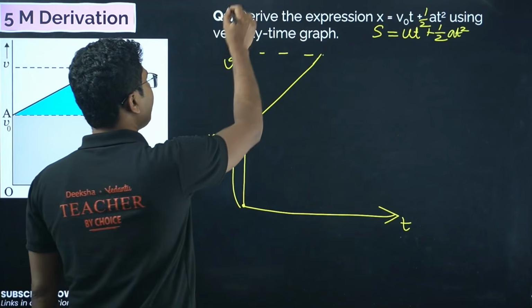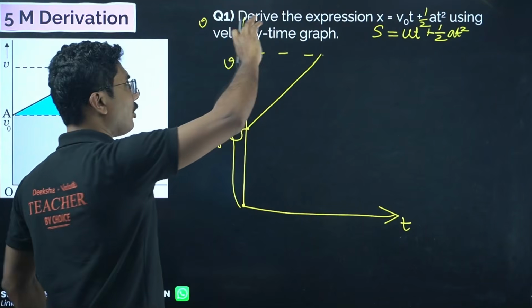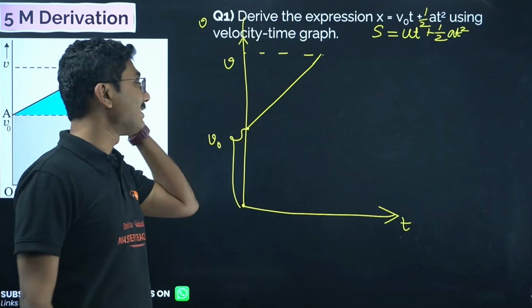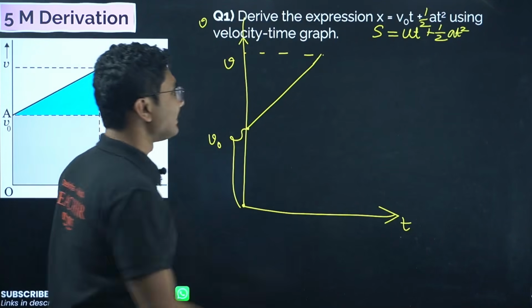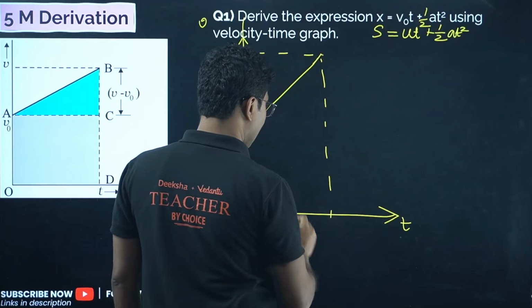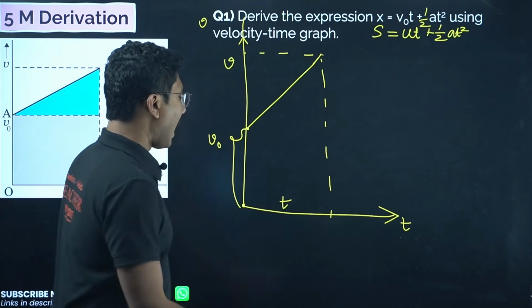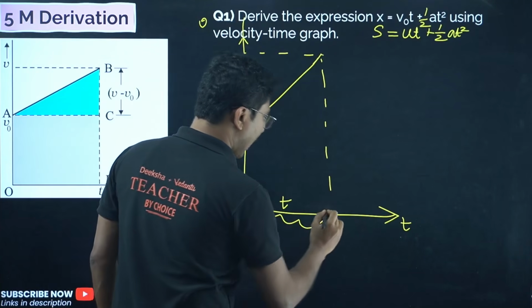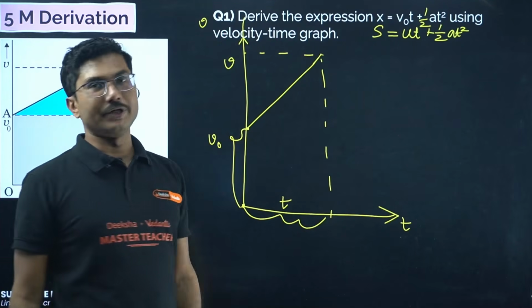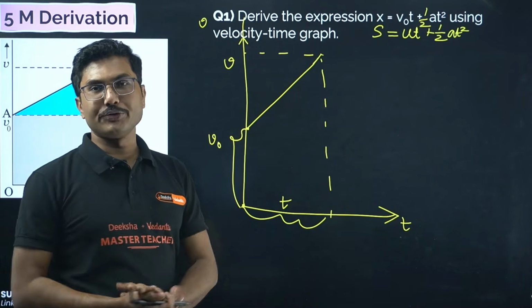Okay, this is obviously the velocity time graph. So in general, this v represents the velocity at this particular time. What is that time? For the time axis you have to draw a perpendicular to the time axis. This is the time t, and during this time t the velocity starting from v0 increases to v. Okay, so this is how you should draw the graph.